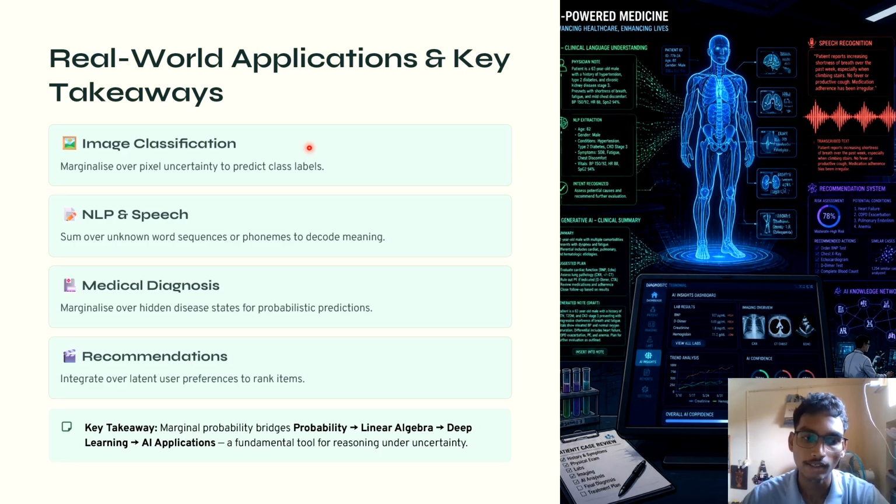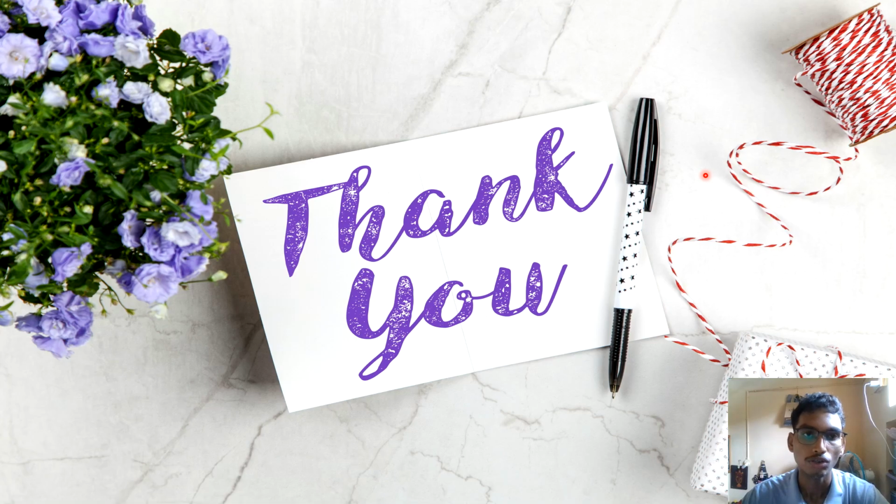So the key takeaway is that marginal probability bridges probability between linear algebra, deep learning, and AI applications, a fundamental tool for reasoning under uncertainty. So that brings me to the end of my presentation on marginal probability. We discussed what marginal probability is, how it is derived from the joint probability, the difference between joint, marginal, and conditional probability, and its connection to neural network predictions.